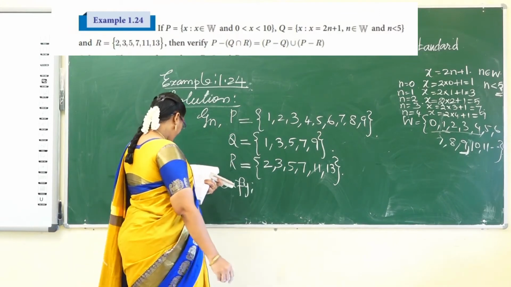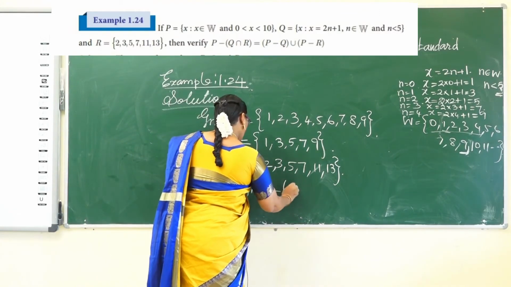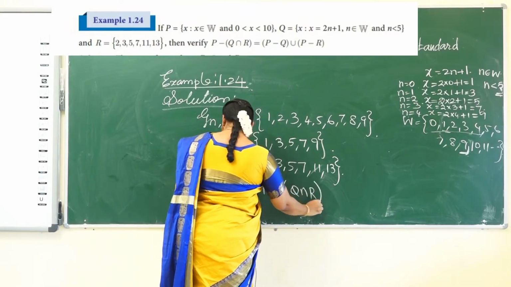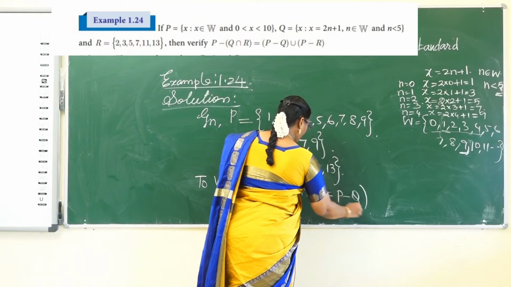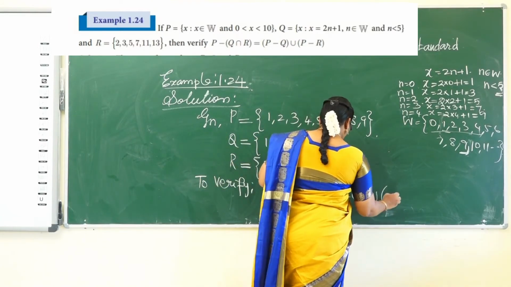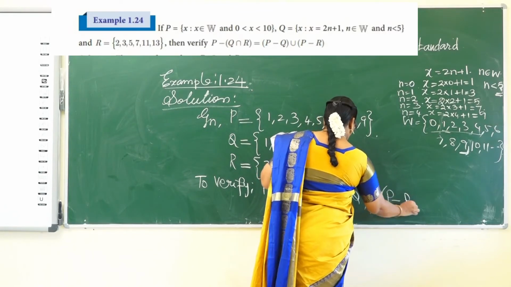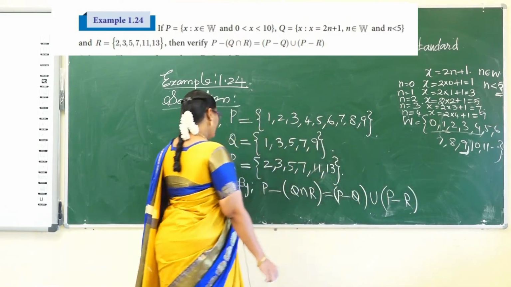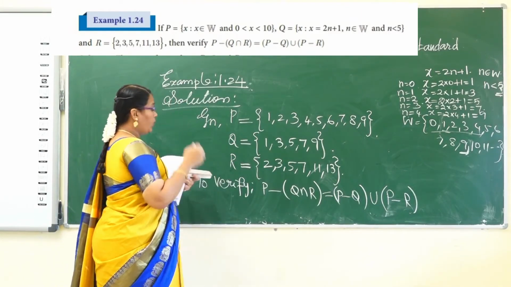What do you verify here? P difference Q intersection R equals P difference Q, intersection, sorry, union, P difference R. Now do the problem.